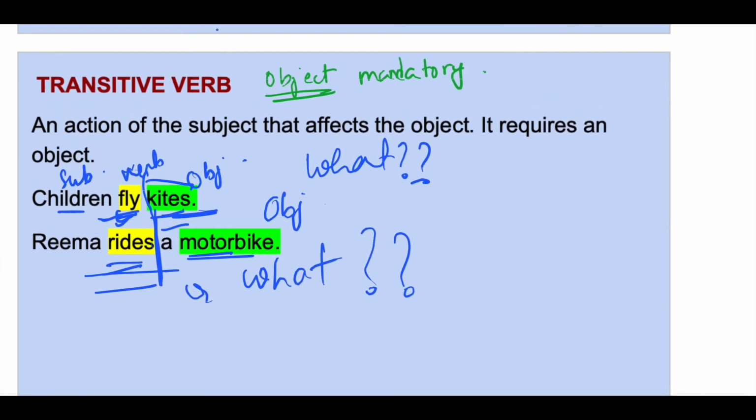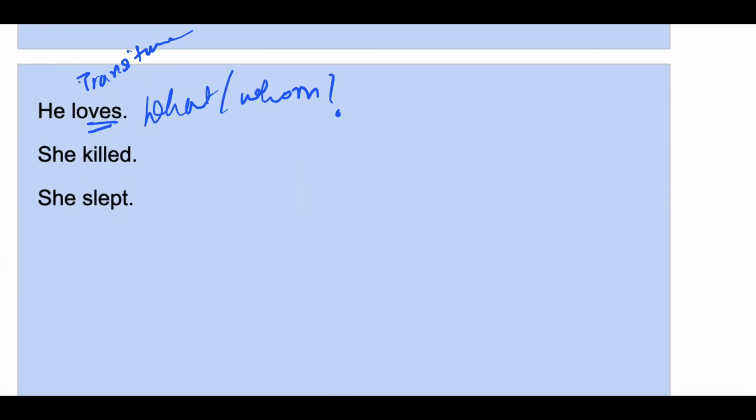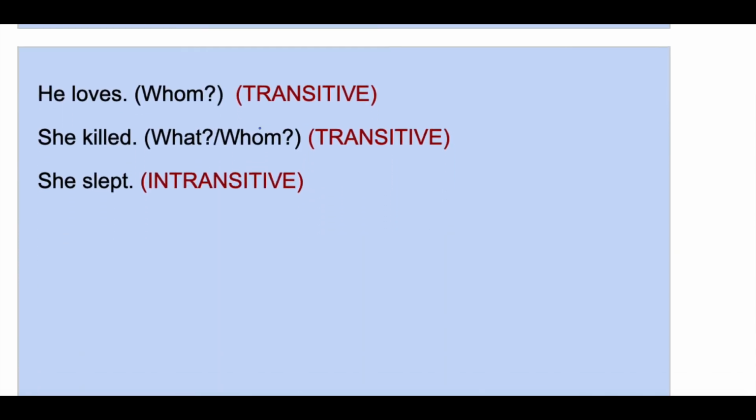He loves. He loves what or whom? So here loves is a transitive verb because it needs an object. Right? Transitive verbs need an object. She killed. She killed whom? So again killed is a transitive verb because it needs an object. She slept. Here you don't need an object, so slept is an intransitive verb.